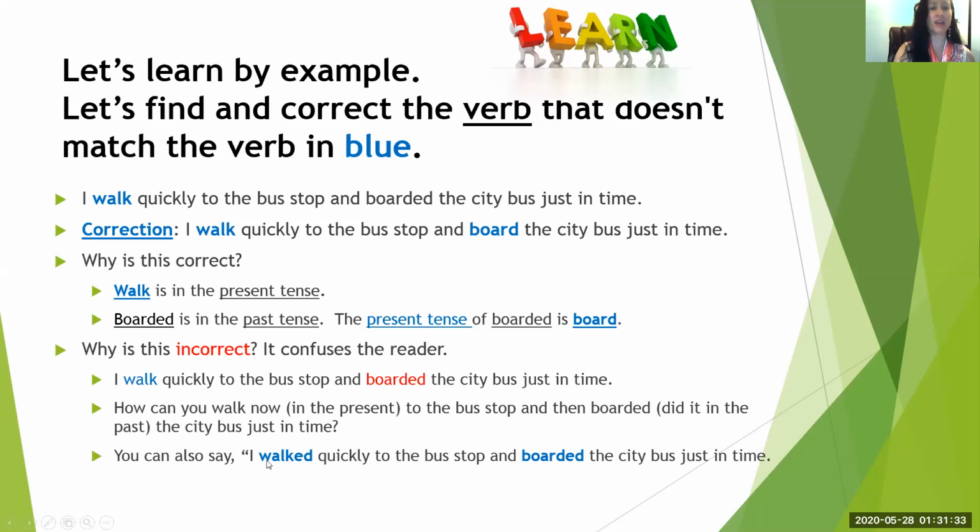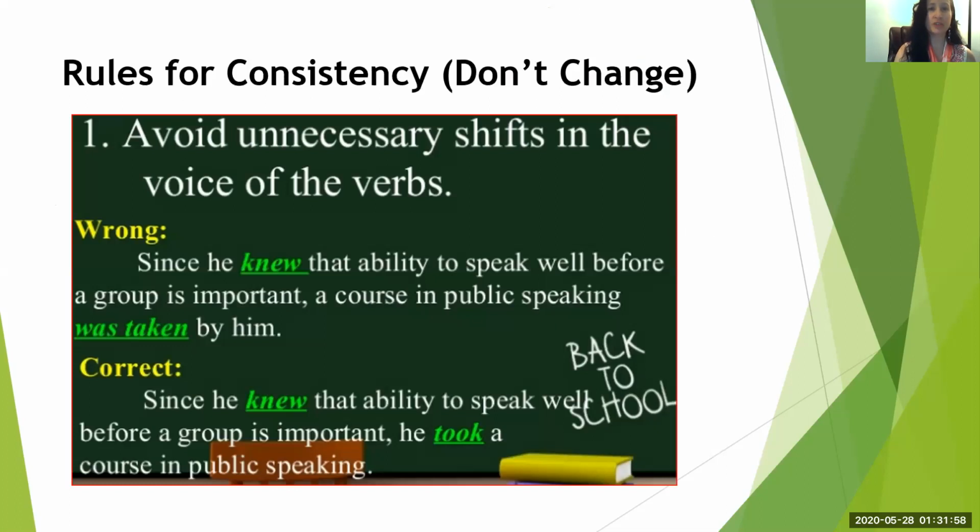You can also say, I walked quickly to the bus stop and boarded the city bus just in time. You notice the verbs walk and board, and they have ed at the end. Good catch if you did. Okay, so we're going to review this a little bit further. So rules for consistency. Consistency means don't change. Remember vocabulary words. We want to remember some new words for today, okay?